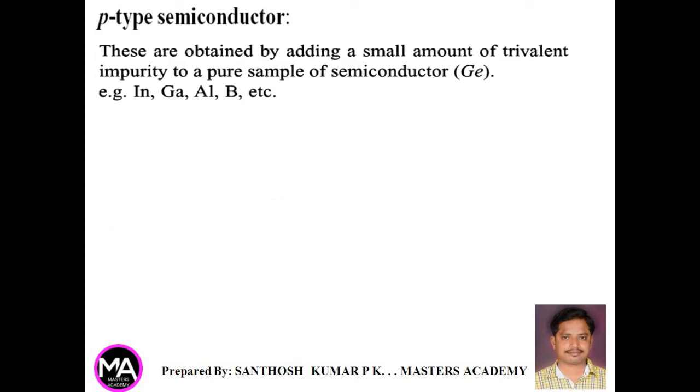P-type semiconductor. These are obtained by adding a small amount of trivalent impurity to a pure sample of semiconductor. Trivalent means those having 3 valence electrons. Examples: indium, gallium, aluminium and boron.